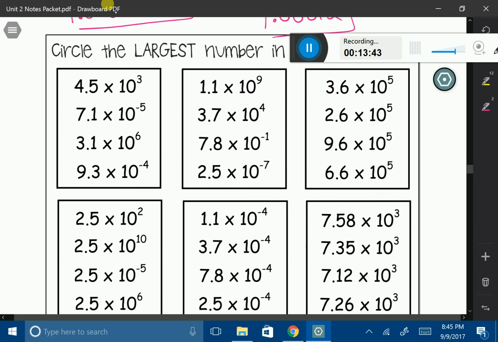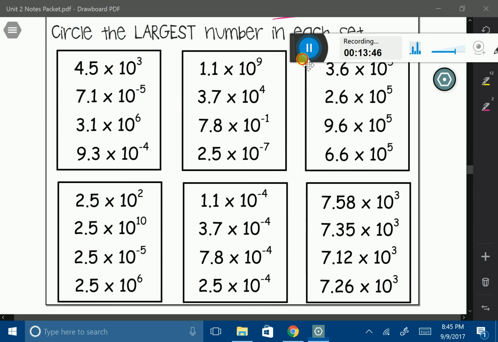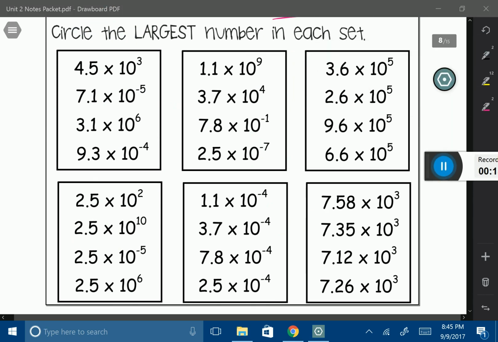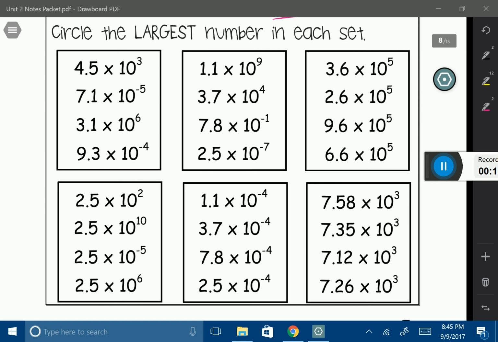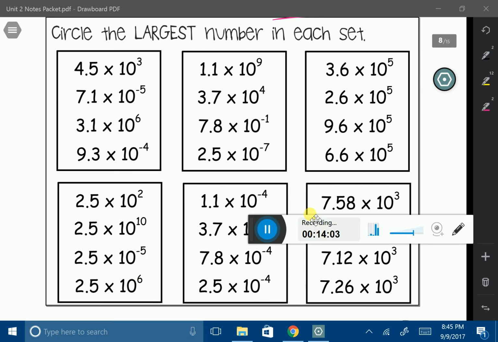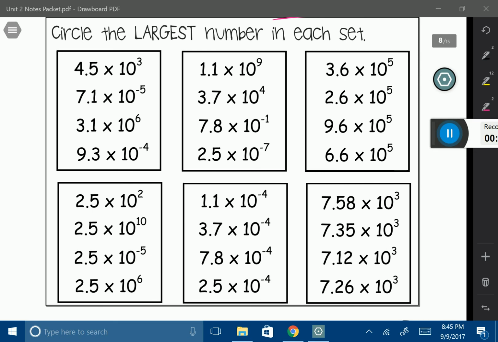Okay. Now what we want to do is answer some of the questions that we are given here. It says, circle the largest number in each set. So I know there's a lot of numbers to look at, but let's just look at the first set of 4 numbers. We want to determine which is the largest. We can determine which one is the largest just by looking at the exponents.